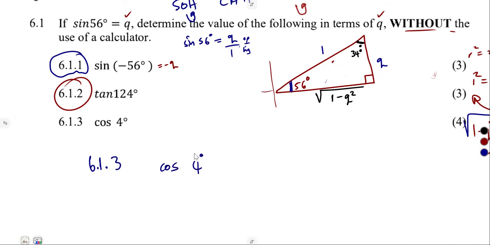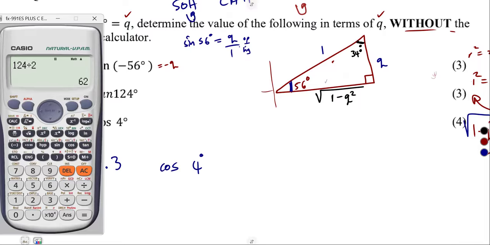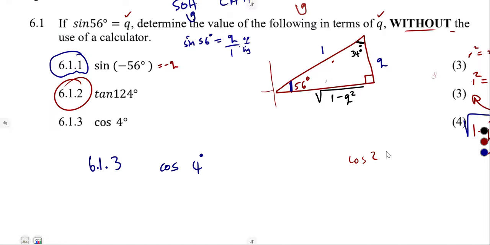There is 56, 34, and the difference between these two angles cannot even give us a 4. 56 minus 34 is way too far. We also cannot use the double angle, because if we divide 4 by 2 it is going to be 2, so there is no cos of 2 times 2, because we do not have 2 degrees.